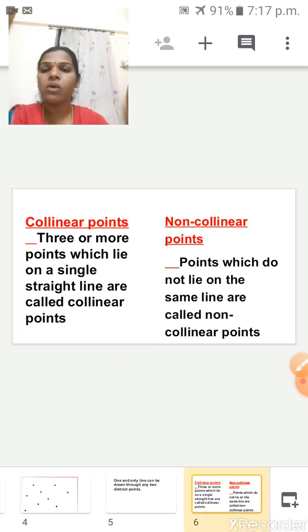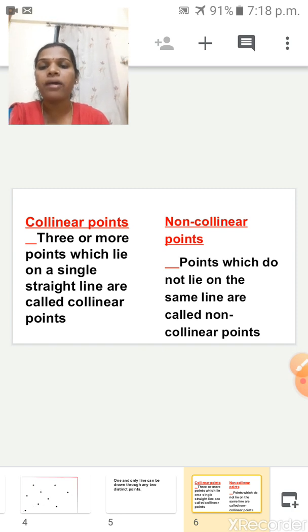Collinear points. Now, collinear points means 3 or more points which lie on a single straight line are called collinear points. Non-collinear points: points which do not lie on the same line are called non-collinear points. So did you understand here? Shall I go to next?